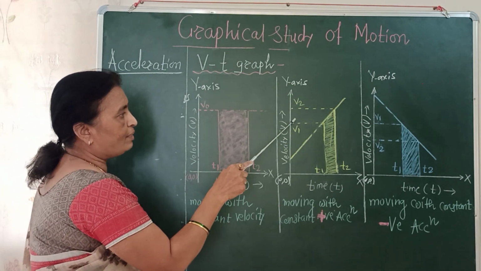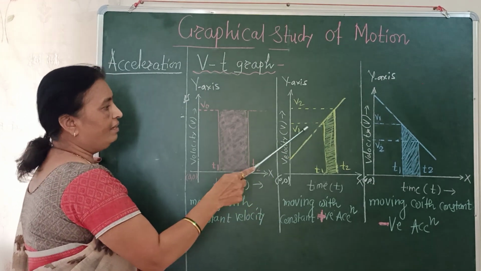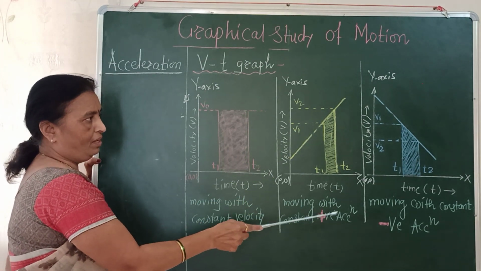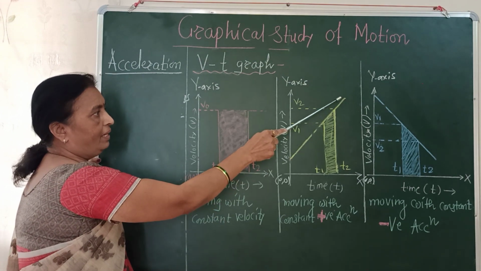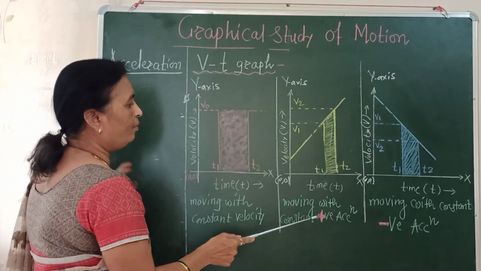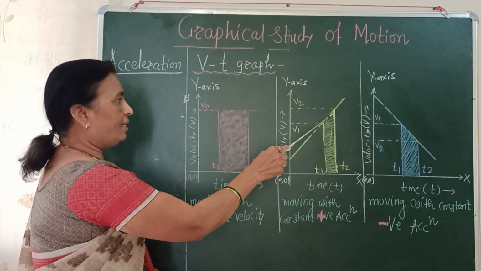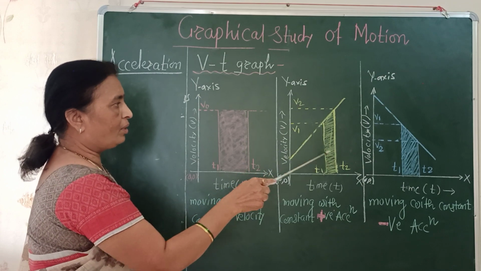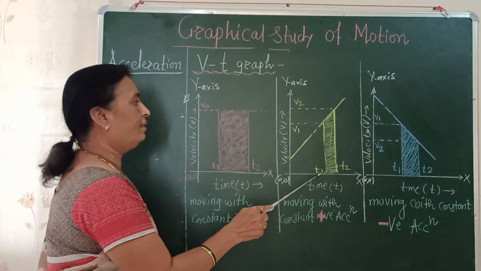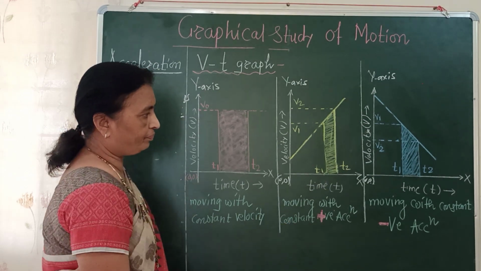This slope of the graph is the acceleration of the particle, and it will be positive. So this nature of graph indicates that the object is moving with constant positive acceleration. The area under this curve gives us the displacement of the particle during the time interval t1 to t2.